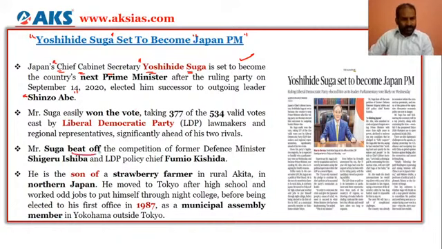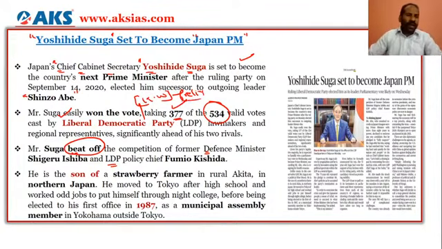And he has overcome the competition from 2 individuals in Japan, that is the Defense Minister and then LDP Policy Chief. So he has won the vote, that is 377 out of 534, which were cast by the Liberal Democratic Party. This could again be a keyword in the prelims, that they could be giving entire information about Yoshihide Suga, who is set to become the next Prime Minister after Shinzo Abe.